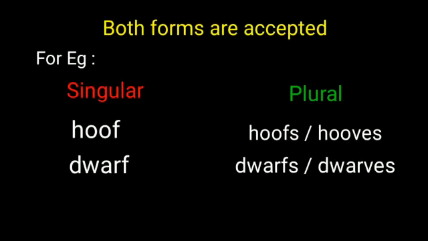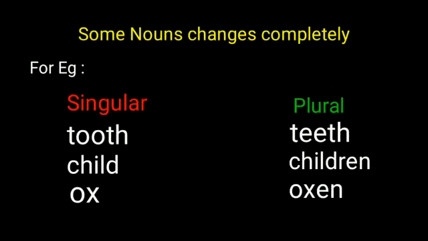In some cases, both forms are accepted. For example, hoof, hoofs as well as hooves. Dwarf, you can write dwarfs as well as dwarves. Then some nouns completely change in their plural forms. For example, tooth changes to teeth. Child changes to children. Ox changes to oxen.